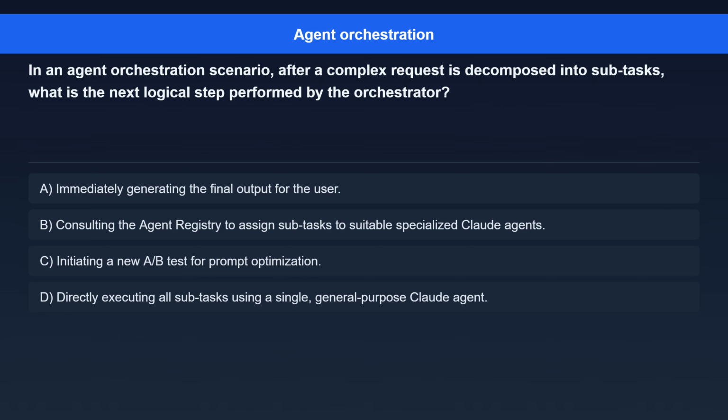Question 3. In an agent orchestration scenario, after a complex request is decomposed into subtasks, what is the next logical step performed by the orchestrator? Option A. Immediately generating the final output for the user. Option B. Consulting the agent registry to assign subtasks to suitable specialized Claude agents. Option C. Initiating a new A/B test for prompt optimization. Option D. Directly executing all subtasks using a single, general-purpose Claude agent.